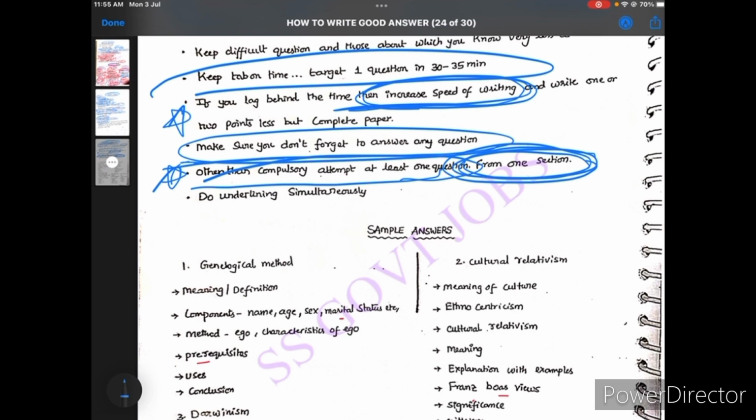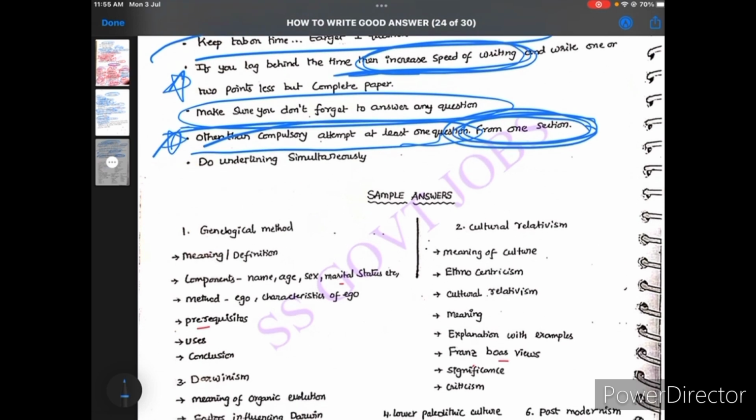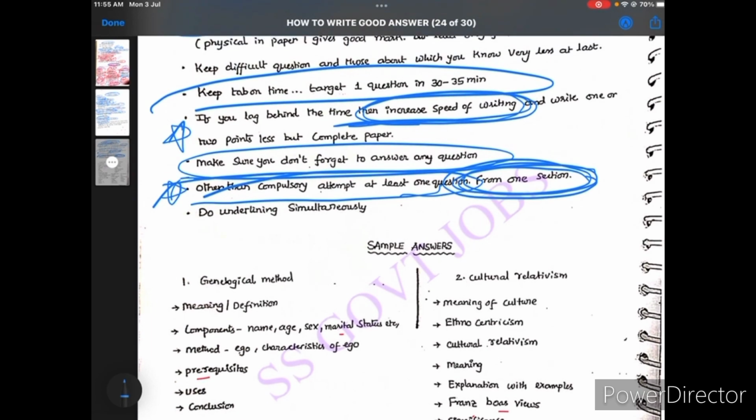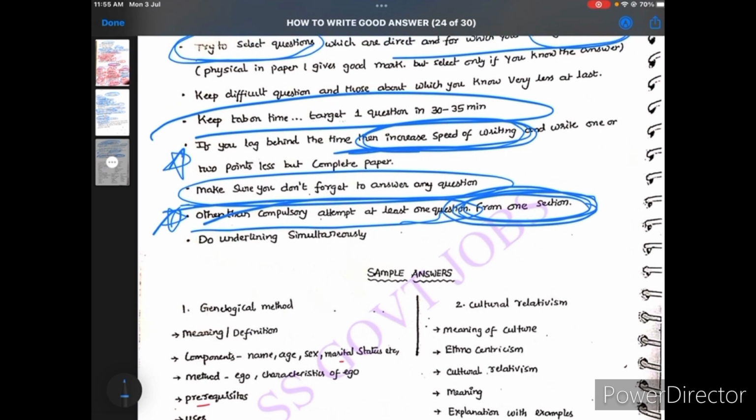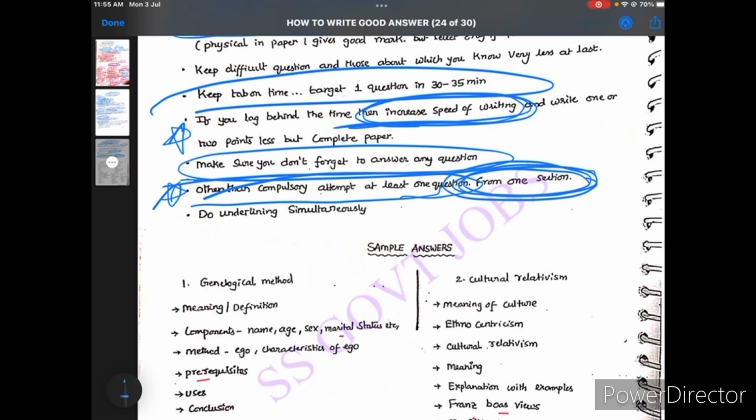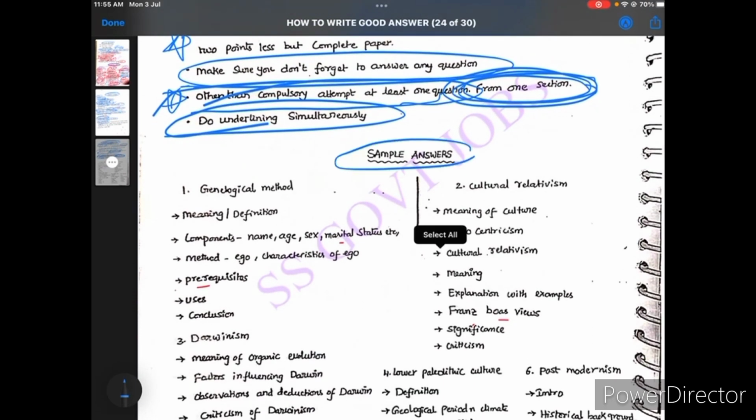Right now you have time. If you are appearing this year, it will be useful for you. If someone is practicing for 2024, it will also be useful. For those appearing this year, just focus on every point: how to write the answer, how to manage time, how to increase speed, and how to attempt the questions. This is also very important. If you don't know the answer completely, don't worry, just try to attempt the question with your knowledge only. How many questions you should attempt in every section is also very important, and do the understanding simultaneously. And after that, I am just telling simple answers.